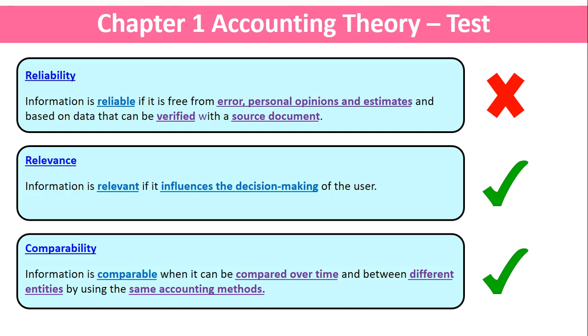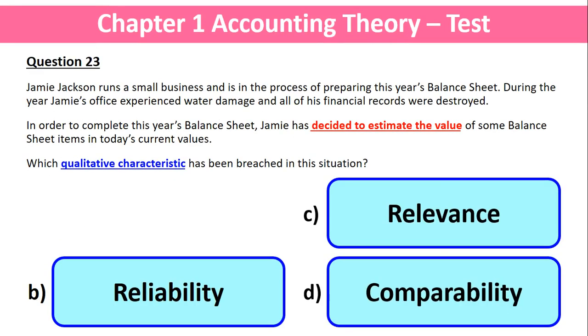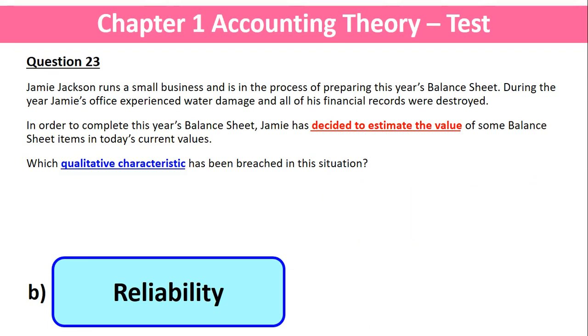So the only qualitative characteristic here which has really been breached is reliability. Based on our four options, we're down to B, C, and D. So we're going to get rid of options C and D and say the qualitative characteristic that has been breached in this situation is option B, reliability.